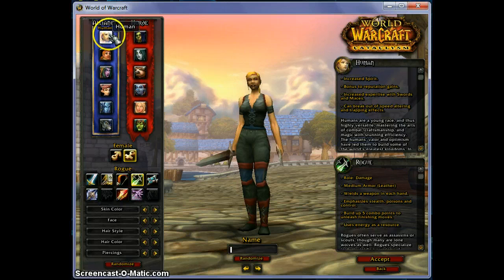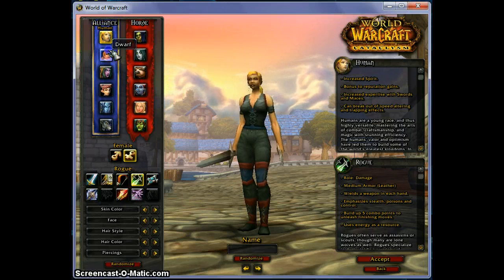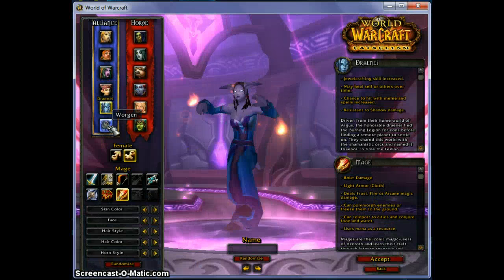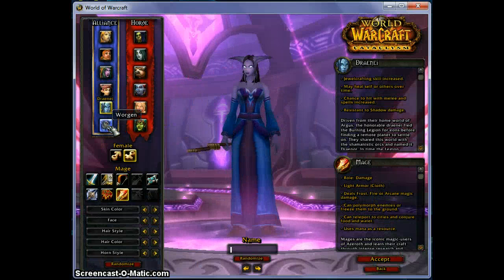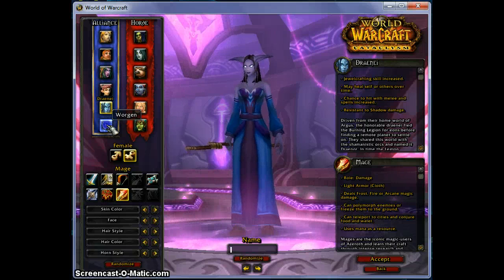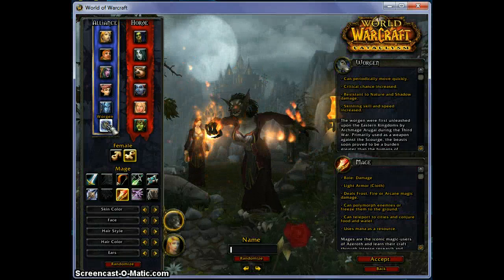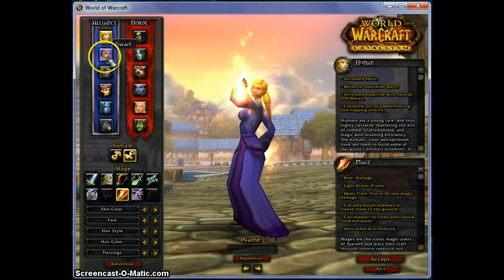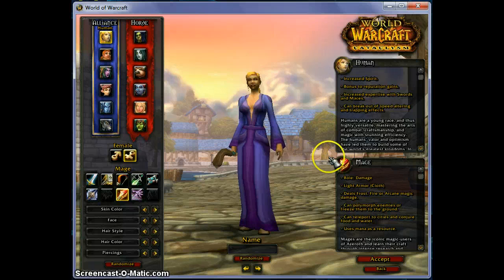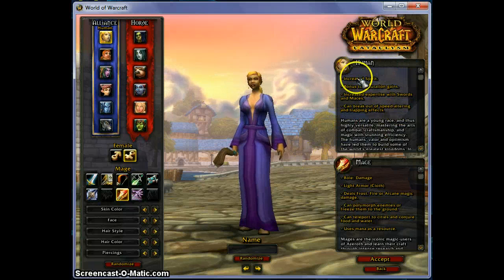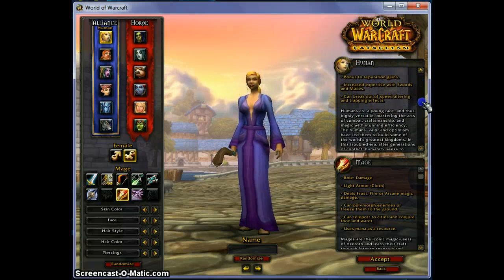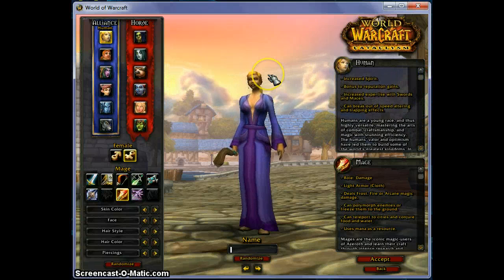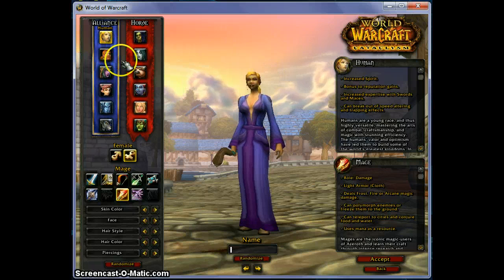Now, within the Alliance faction, you have several different races. You have humans, dwarves, night elves, gnomes, Draenei, and then if you've purchased the final expansion to the game, Cataclysm, you'll also have access to the Worgen, or sort of a werewolf race. Alright, as you're looking through the different races, choosing what's best for you, be sure to look at this box here. This box will explain the characteristics of that race and give you a little bit of backstory about what motivates them and who they are in this story world.